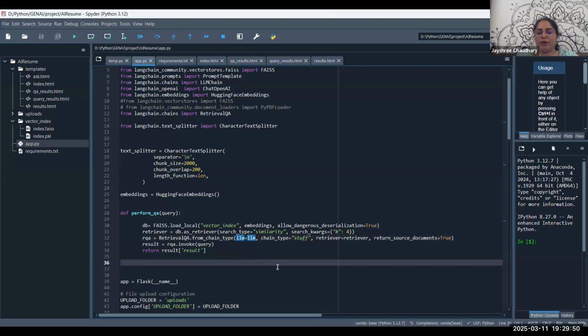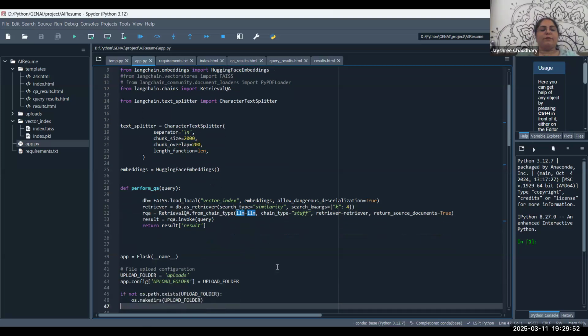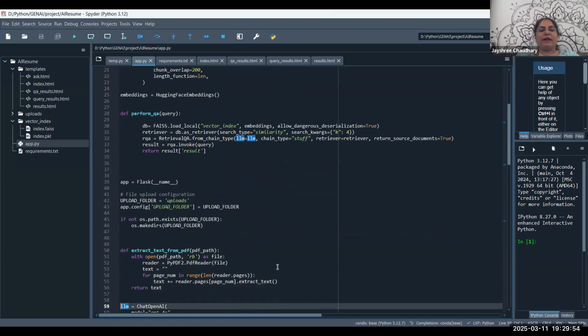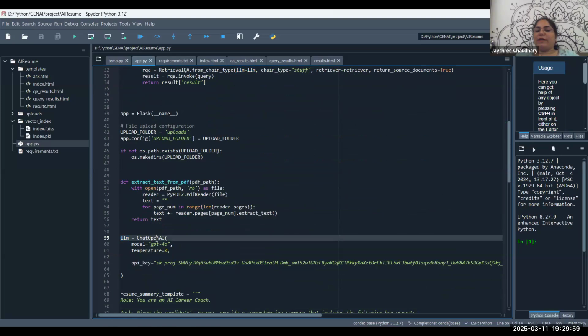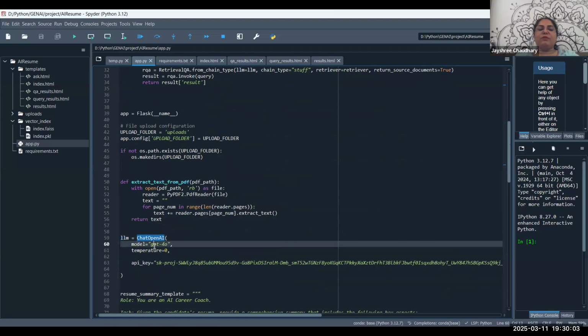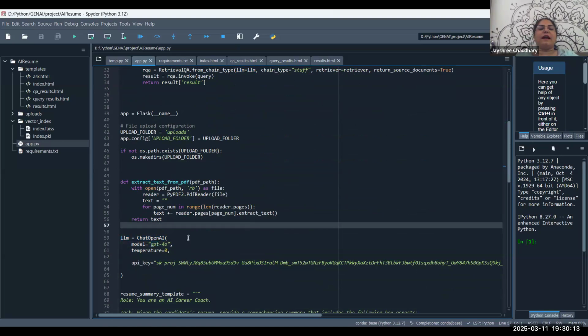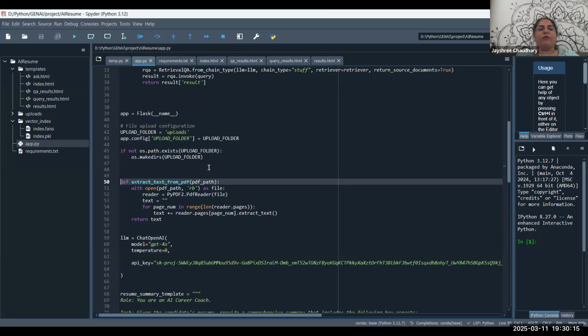In my code, you can see it over here. I have configured the LLM model also. See this, the LLM model is ChatOpenAI. This is my LLM, this is my model. I've used GPT-4o, and the temperature is 0. This is set for accuracy. And this is my API key. I have used this API key and I'm going to pass that model over here.